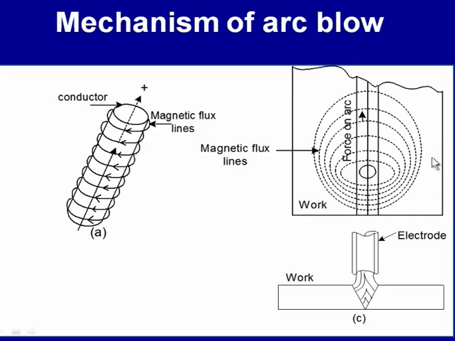If the welding direction is towards the edges of the plates, then the arc blow will take place in the direction away from the edges of the plates. So, this will be the backward arc blow due to the localization of the electromagnetic fields near the edges of the plates. Otherwise, in normal course, the arc will be in line with the axis of the electrode without deflection.